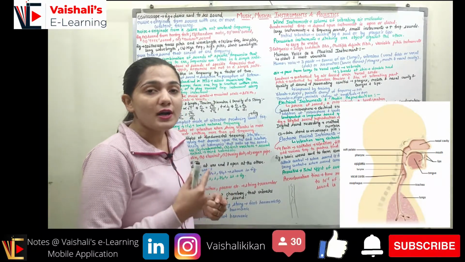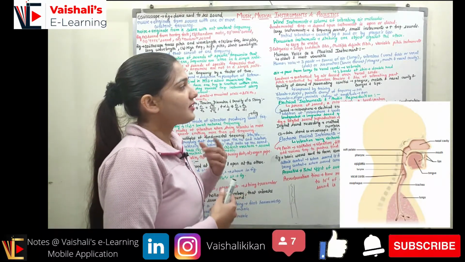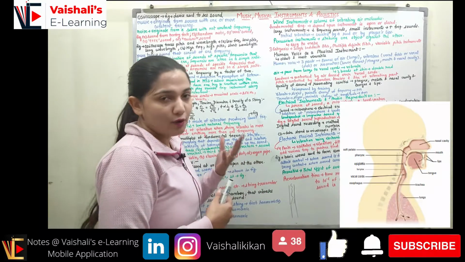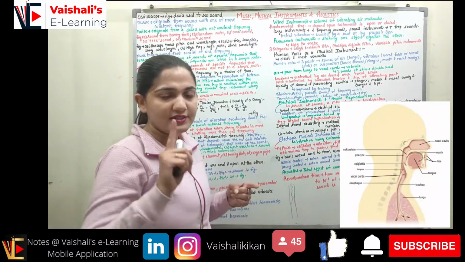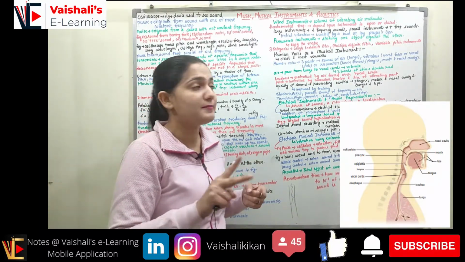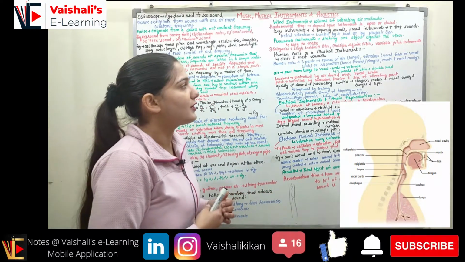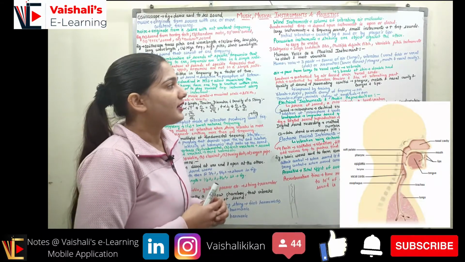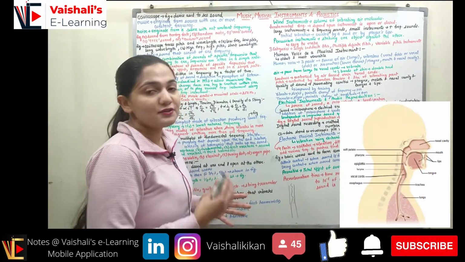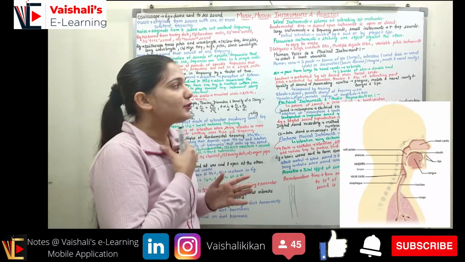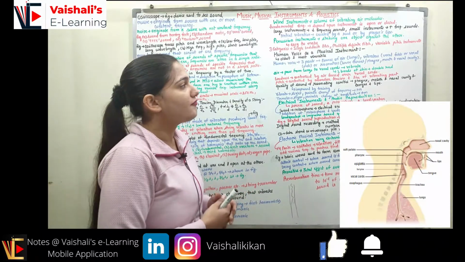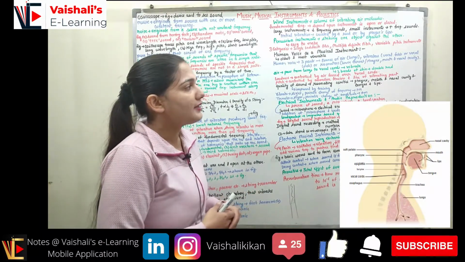Second part is the vocal cord, which is the vibrator or the source of the vibration. First is the source of air, second is the source of vibration. Vibration is generated with the help of vocal folds, or we call it a vocal cord. Third is the resonator. Resonator will be the lower throat region, which consists of the pharynx, mouth and the nasal